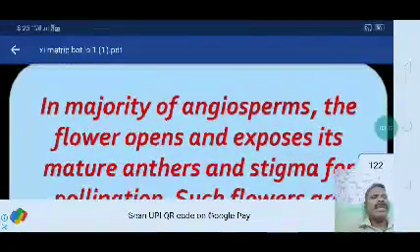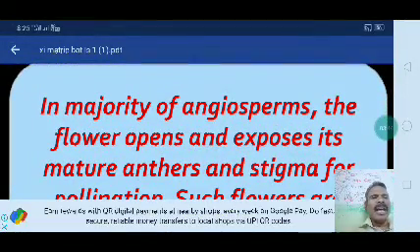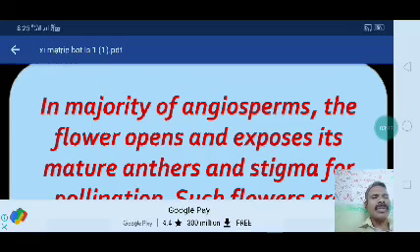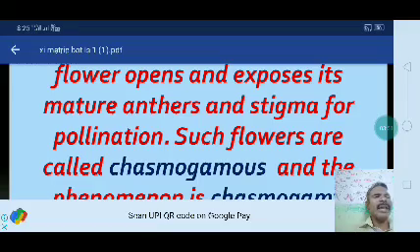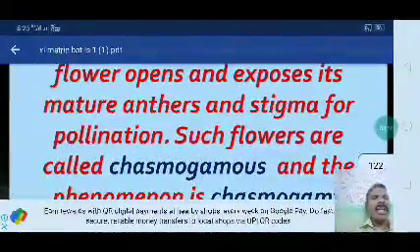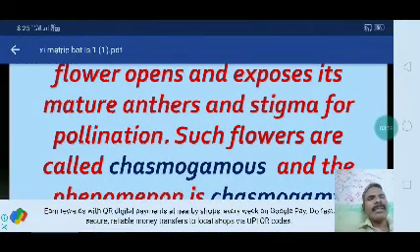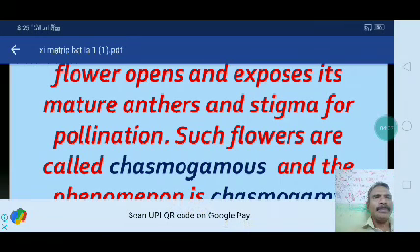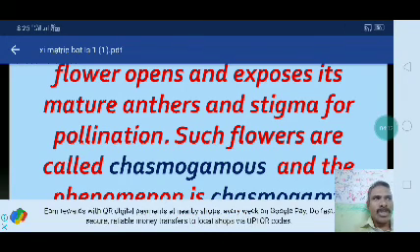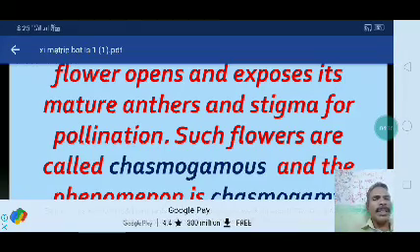In the majority of angiosperms, the flower opens and exposes its mature anther and stigma for pollination. Such flowers are called chasmogamous and the phenomenon is called chasmogamy. The flowers are open, exposing the mature anther and stigma. Open flowers are chasmogamous.